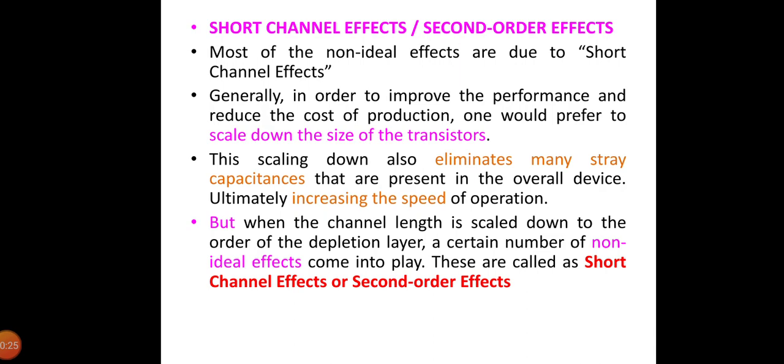Generally, in order to improve the performance and to reduce the cost of production, one would prefer to scale down the size of transistors. The scaling down also eliminates many stray capacitances that are present in the overall device, ultimately increasing the speed of operation. But when the channel length is scaled down to the order of the depletion layer, a certain number of non-ideal effects come into play, and these are called short channel effects or second order effects.